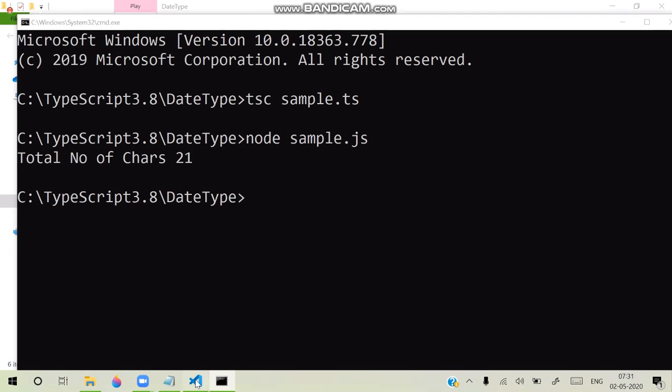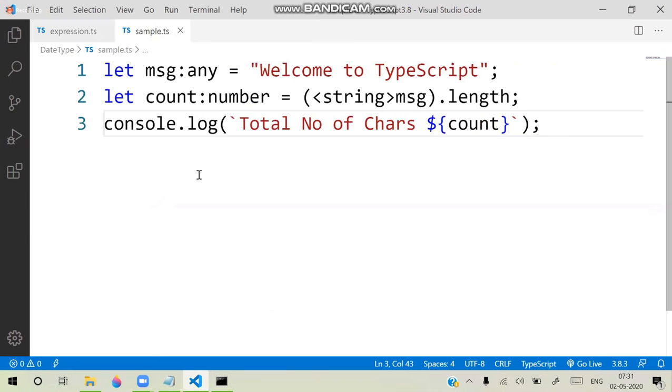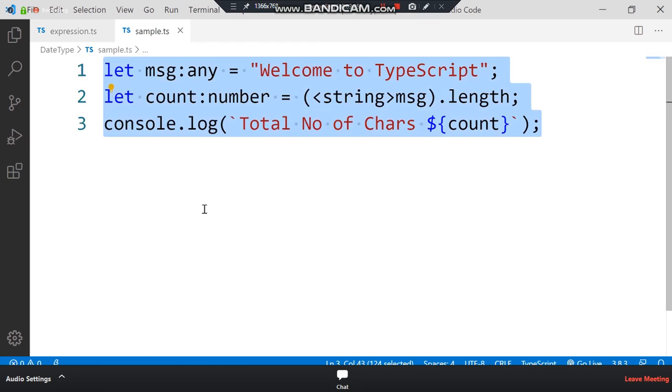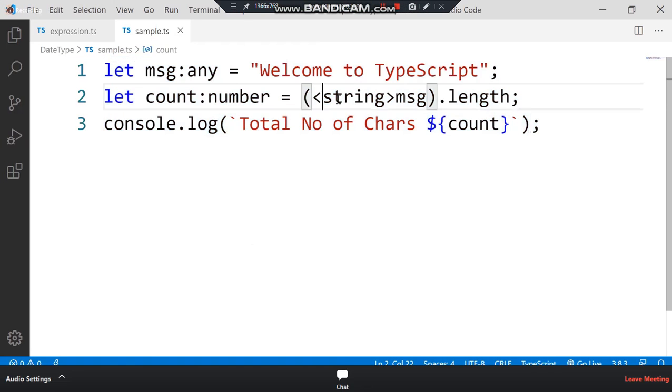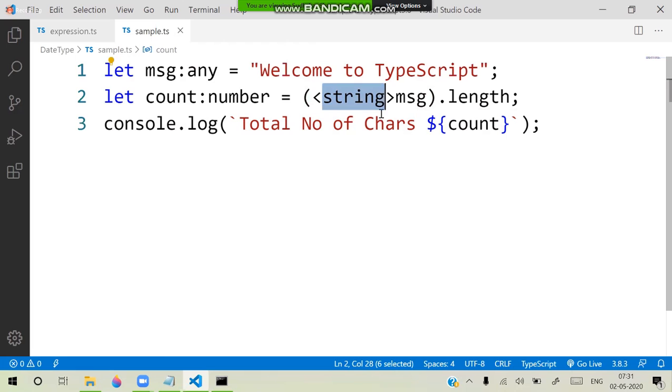So that is how we can tell the compiler about the type. This is one method of telling the compiler about the type. It can be string, number, boolean, any type. You have to enclose it in angle braces. We call them type assertions. Don't confuse them with generic types. Generic types are also written like this. But what is a generic type? What is an enum type? We will discuss in OOP concepts how to deal with them.